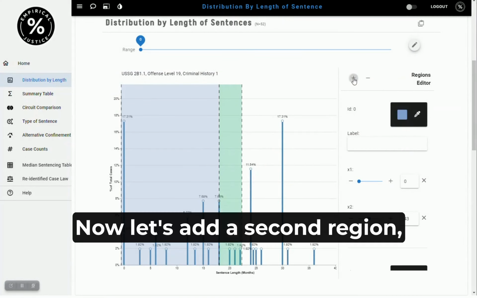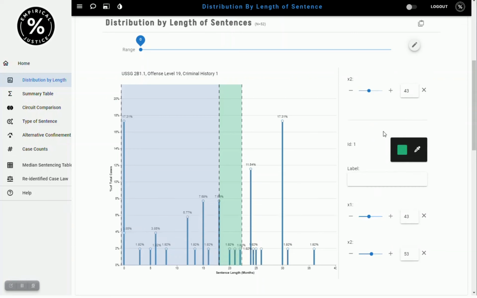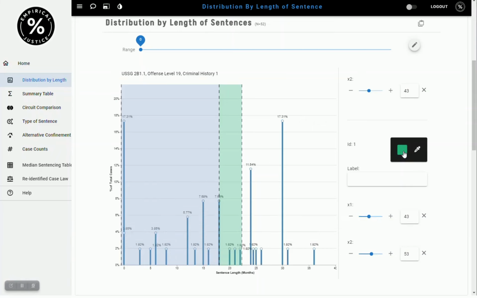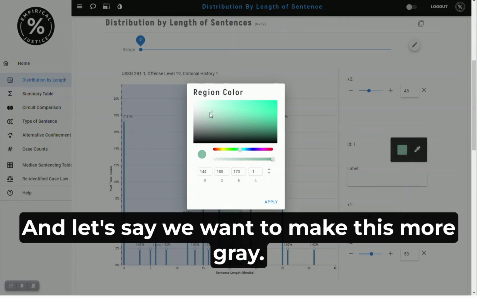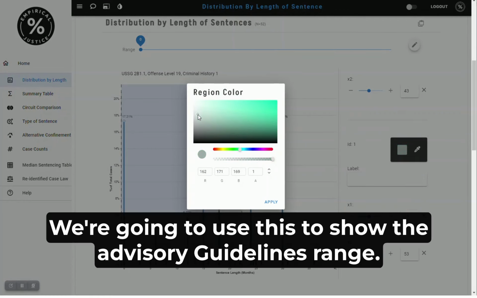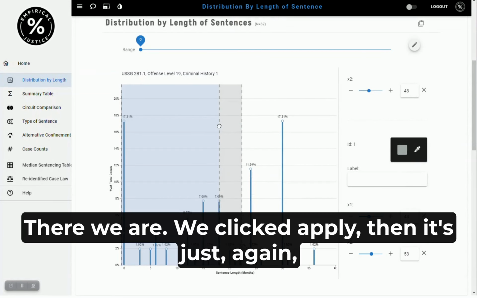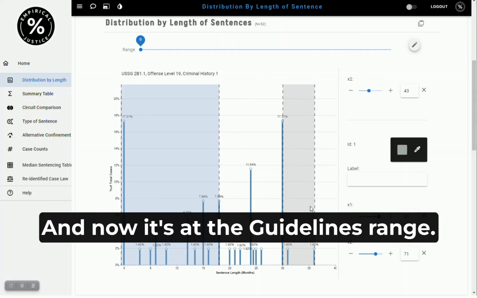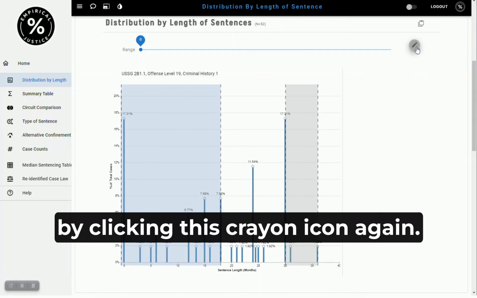Now let's add a second region. And to change the color of that region, you scroll down and you can see a third region would be below this even. But here at the second region, we click inside the square near the eyedropper. And let's say we want to make this more gray, because we're going to use this to show the advisory guidelines range. There we are. We clicked apply. Then it's just, again, a click and drag to move the region. And now it's at the guidelines range. And we can close the regions editor by clicking this crayon icon again.